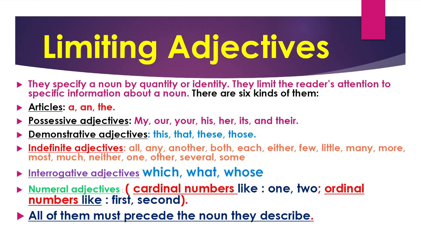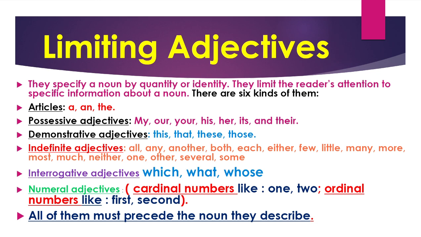So we have also numeral adjectives, when they are definite numerals. We have cardinal numbers like 1, 2, 3, 4, and we have ordinal numbers like first, second, third, fourth. So whether cardinal or ordinal, all of them are considered what?